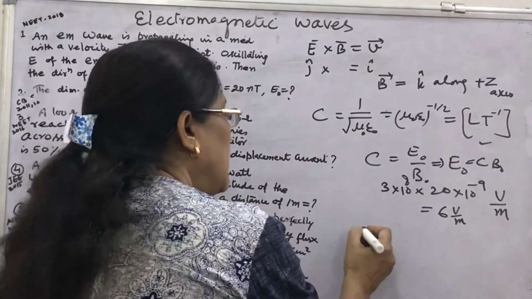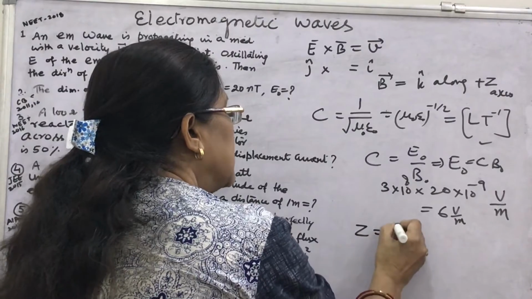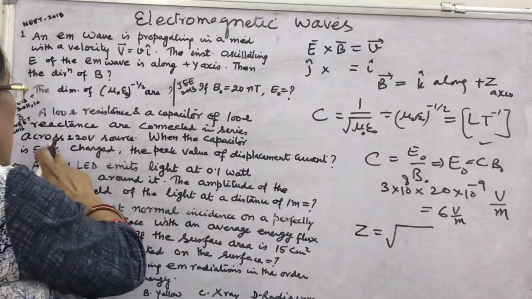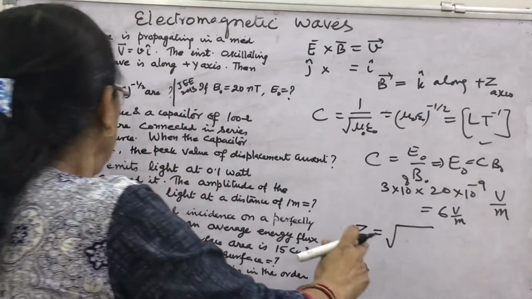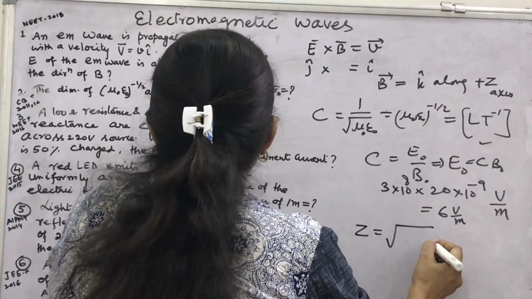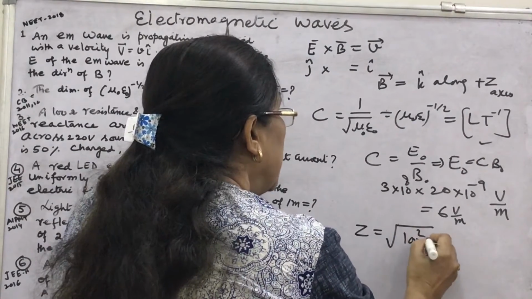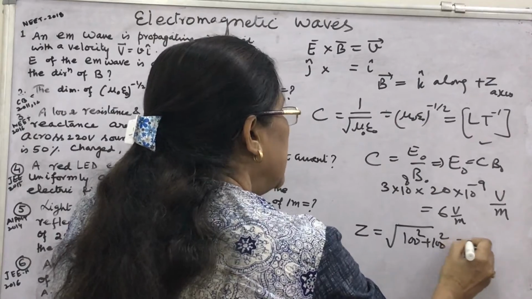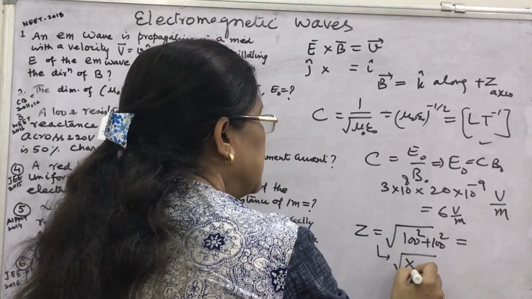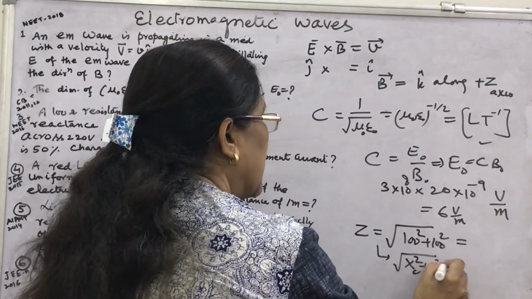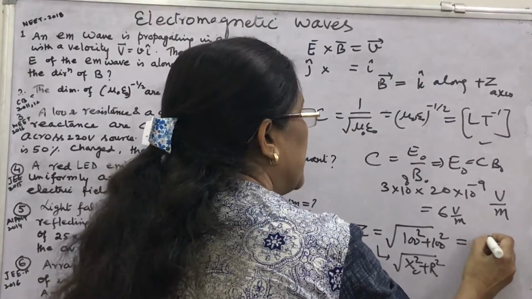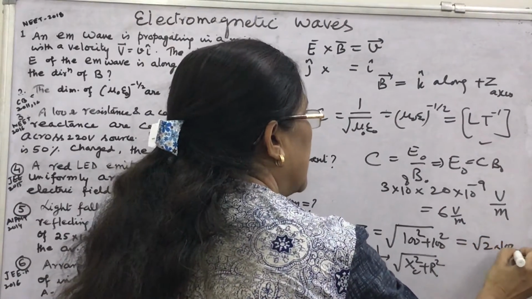And you know the impedance in an RC circuit, here the reactance and resistance are both 100 ohm. Then what will you write here? 100 square plus 100 square. Why have we written this? The relation is under root XC square plus R square, reactance square plus R square. What will be here? This will be root 2 into 100.